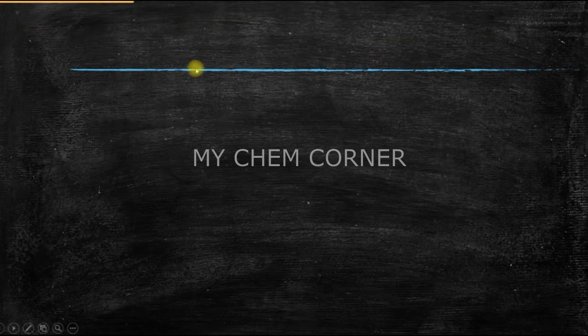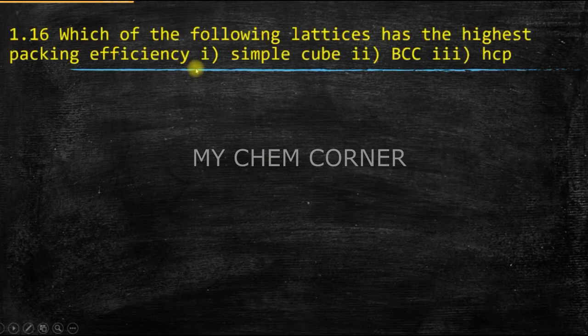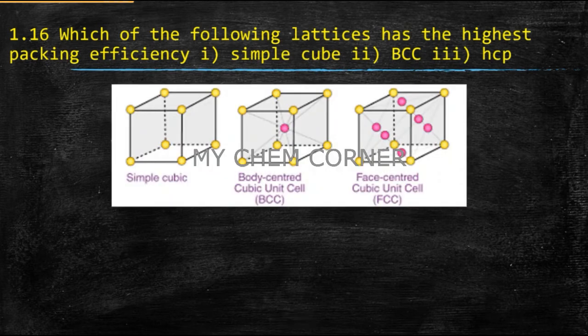So the next question for the video is 1.16. Which of the following lattices has the highest packing efficiency: simple cube, BCC or FCC? As we have learned in the entire chapter, we have learned a complete derivation of packing efficiency for simple cube, BCC and FCC or HCP. So these are the basic structures of these unit cells.